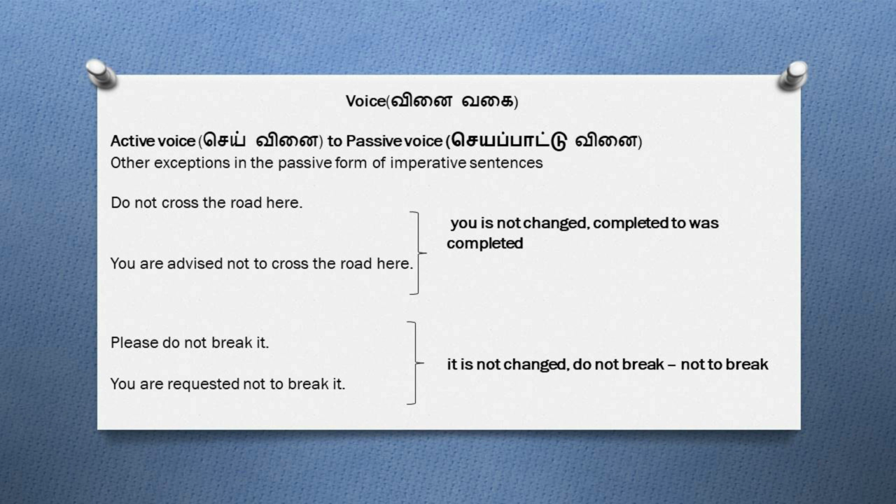Another example is do not cross the road here. This sentence is also an imperative sentence and when you convert it into its passive form you can write you are advised not to cross the road here. In the sentence you are not making a request but it is an advice. That's why you are writing you are advised not to cross the road here. This sentence is in the form of an instruction. So அதனுடைய passive voiceல நம்ம you are instructed not to cross the road here அப்படினு சொல்லலாம்.